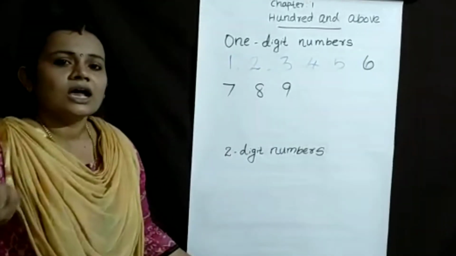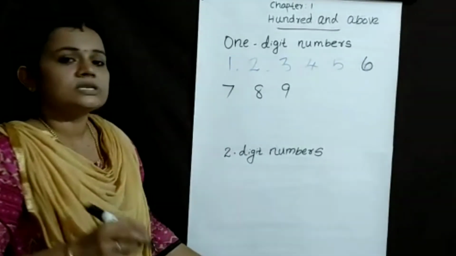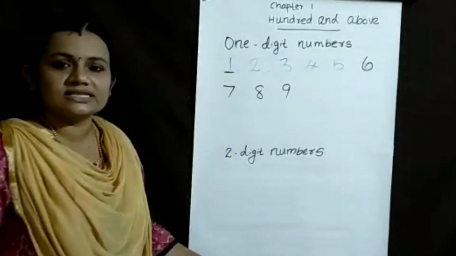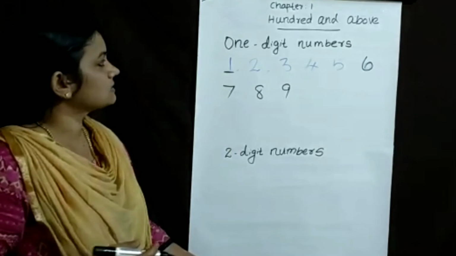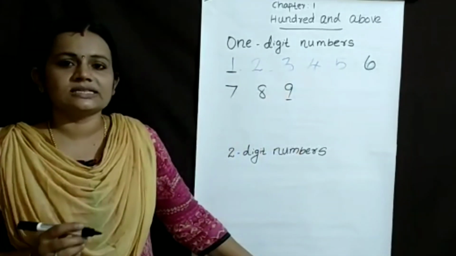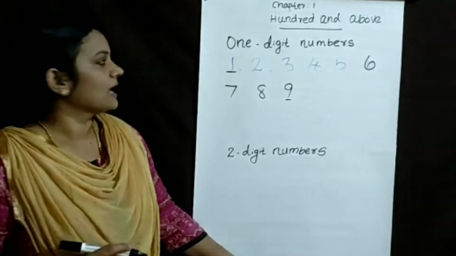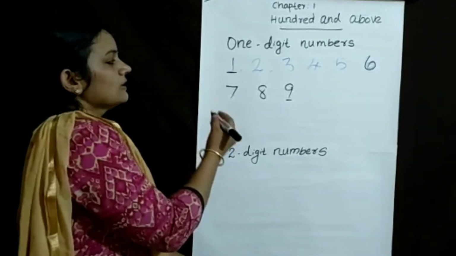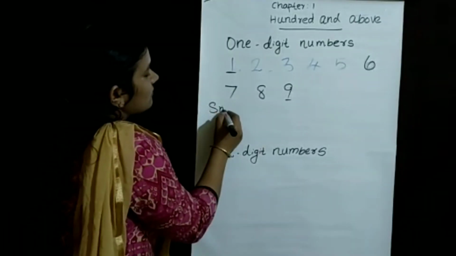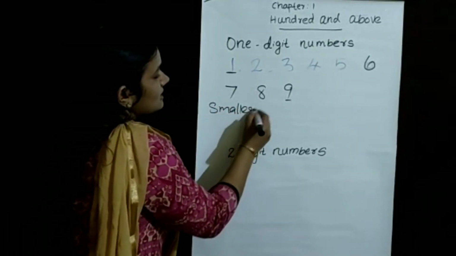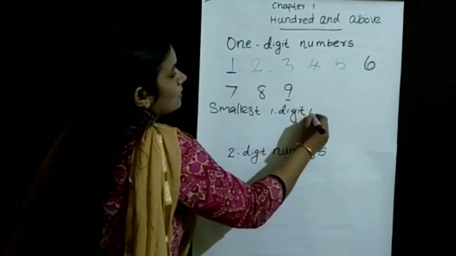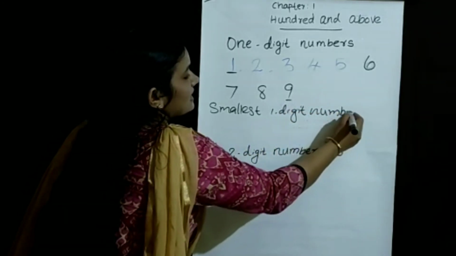Now look at this. Which is the first one-digit number? 1 is the first one-digit number. What is the last one-digit number? 9 is the last one-digit number. Then we are going to study the smallest one-digit number.